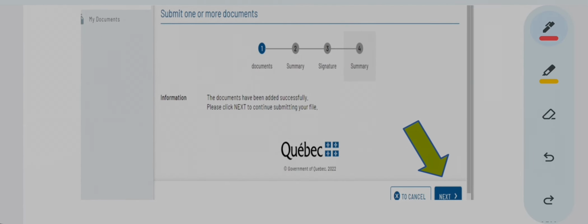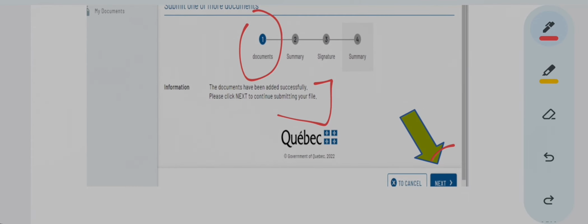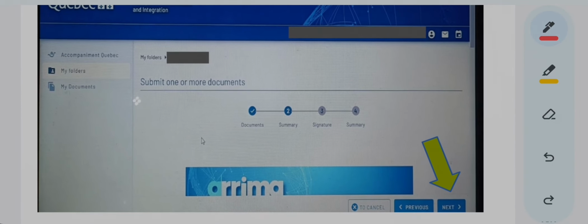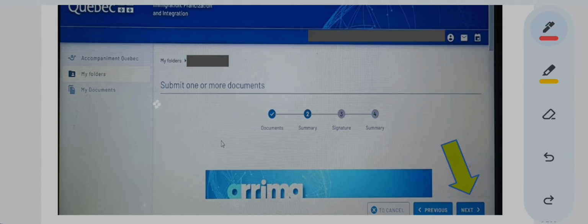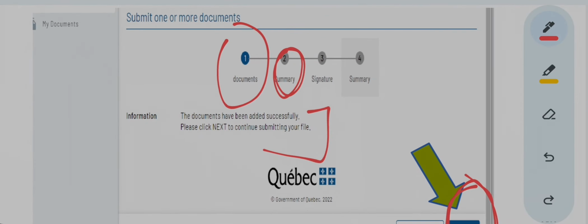After you press submit, this is how things will look. This one will be highlighted in blue, and they have written that the documents have been added successfully. Now you press next, and then the portal will look like this. See, this is the second time you have to press next, so now see here the second is highlighted. Here the second was not highlighted. This is not that important.